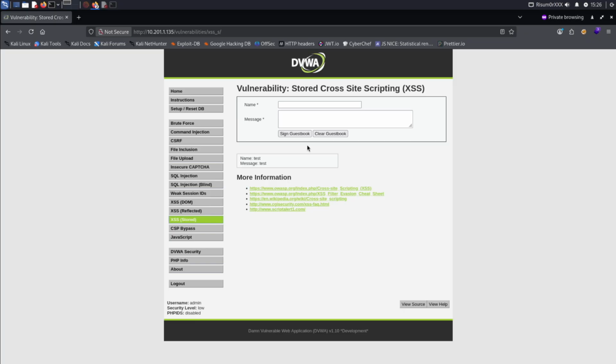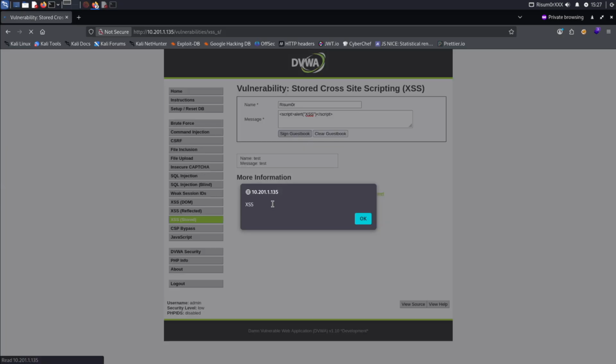But what happens if we abuse the logic of the website? What can we get done? Well, let's find out. Let's go up here and put in our name. And for the message, we'll use a payload instead of an actual message, and we'll see what happens. So let's go ahead and get that written. Script, alert, and then we'll just do something simple like XSS, just for demonstration purposes. And we'll end that script tag, and then we're good to go. Now, when I hit on sign guestbook, it puts it in, and I get that same kind of prompt.